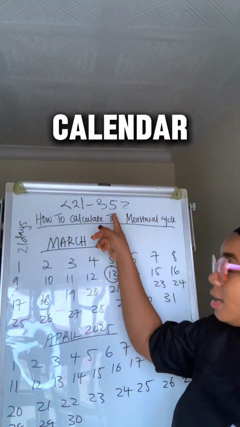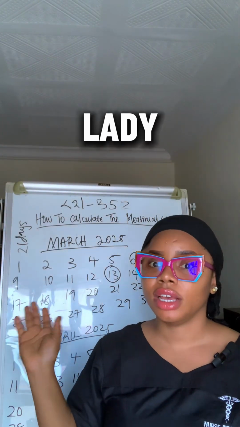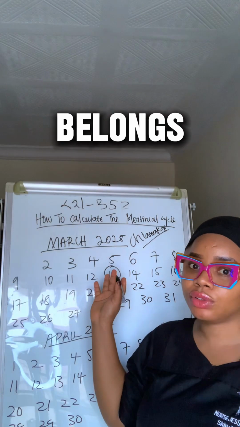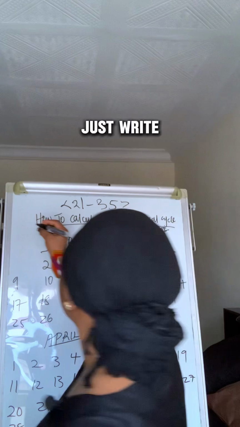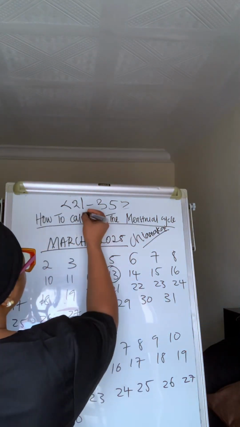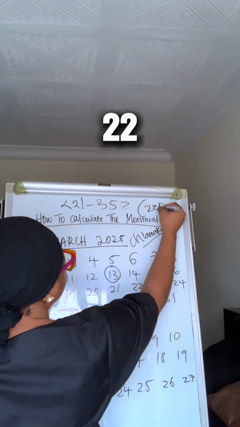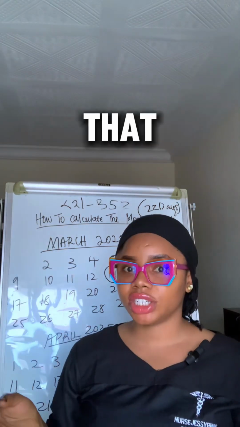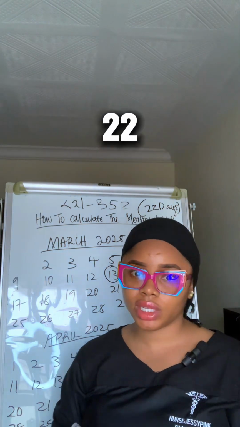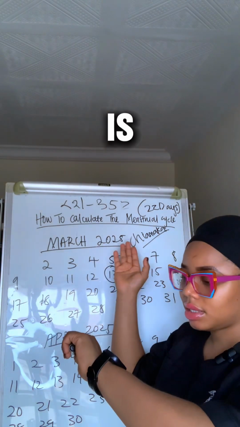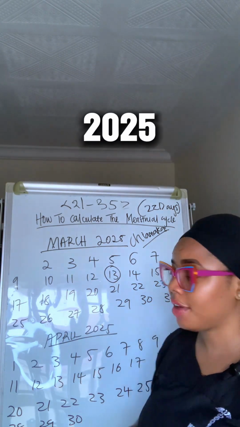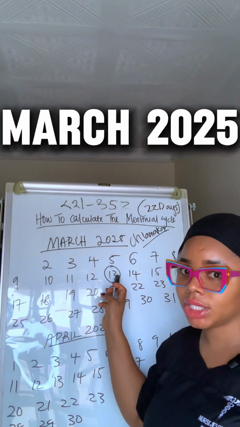So let us use this calendar and say that this calendar belongs to a lady called Chiamaka, and Chiamaka is a 22 days woman. Let's just write 22 days here. Meaning that Chiamaka's menstrual cycle is just for 22 days. So let's calculate. We are still in the month of March, and today's date is 13th of March 2025. And we've circled 13th day of March 2025.